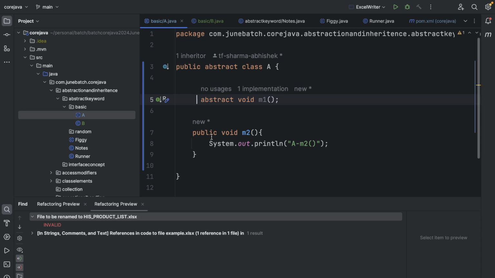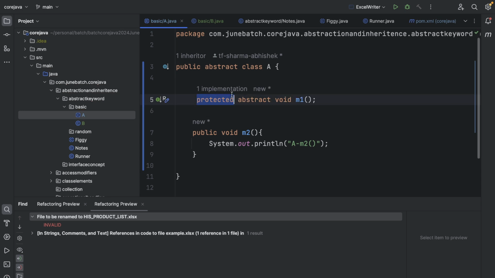What if I make it default? Default abstract methods are allowed, but then that particular class can be extended only by the classes which are inside the same package, right? Outside the package, this class won't be visible to any other class. And the other thing is, if I make it protected, then it will be visible, but to the child classes only, right?